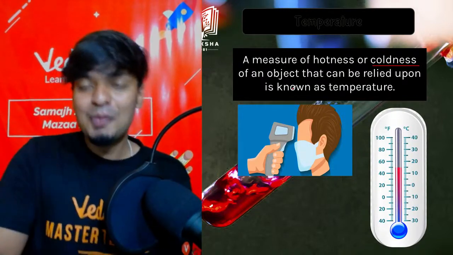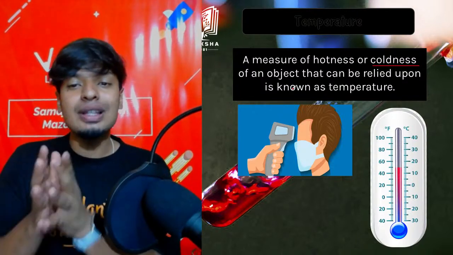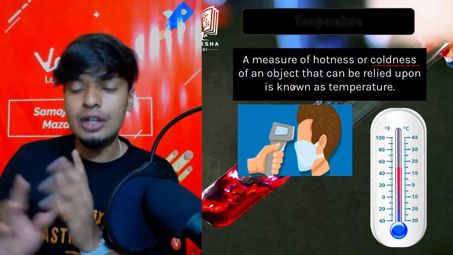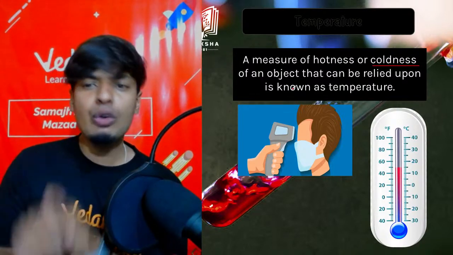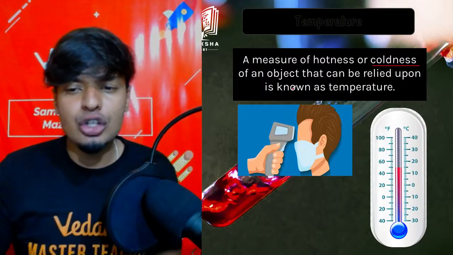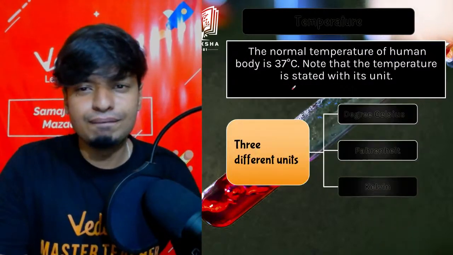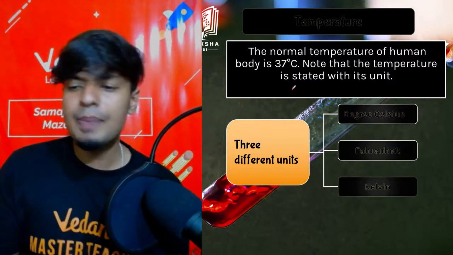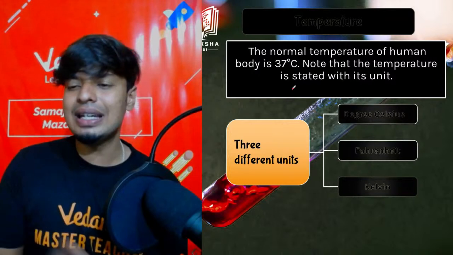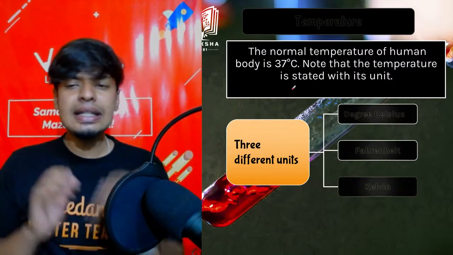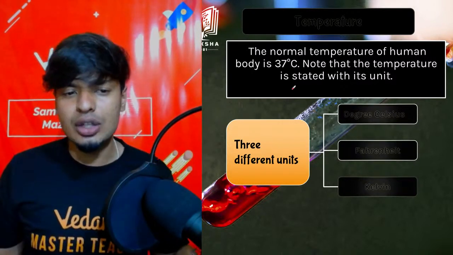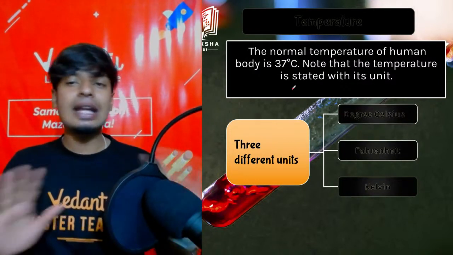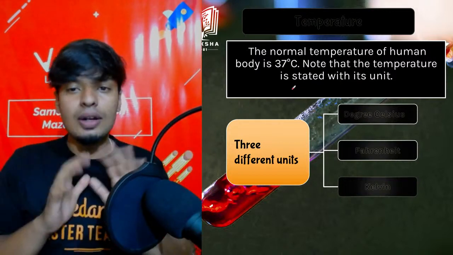All right, moving forward. How do we measure this temperature? How do we know if something is hot or not? We know that based on their temperature. But how do we measure it? We measure it using values. The normal temperature of the human body is 37 degrees Celsius, or 98.6 degrees Fahrenheit. If you're at that, you are a normal person. I'm fine, I have nothing, I'm strong.